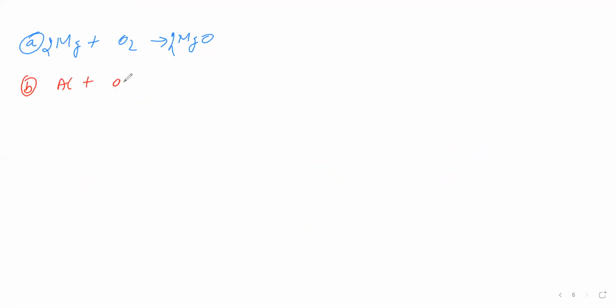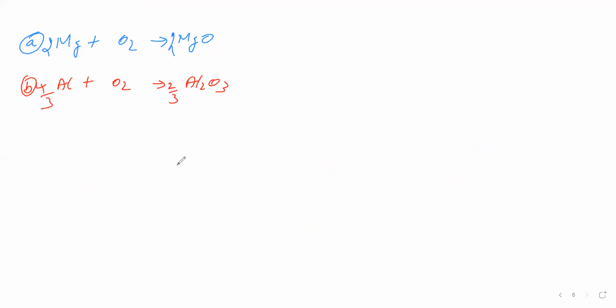We have to balance this by keeping oxygen as 1 mole. Therefore, we multiply by 2 by 3, so it is 4 by 3 Al. Okay.